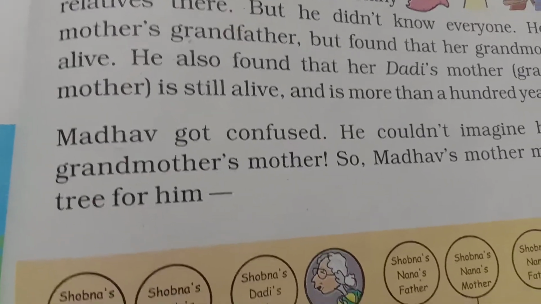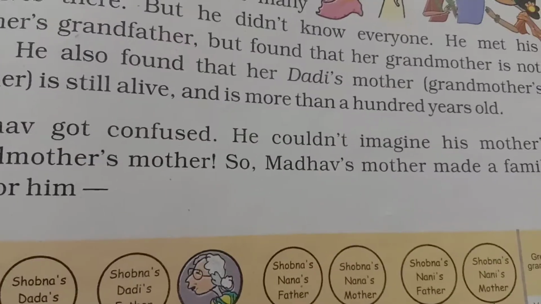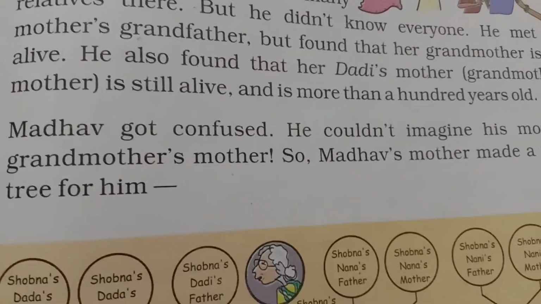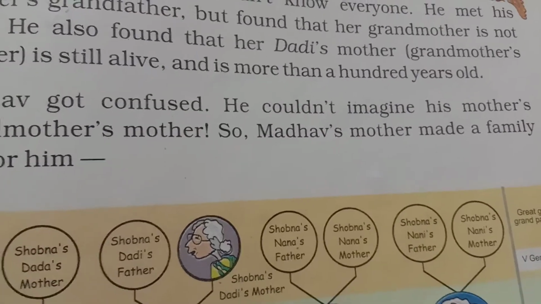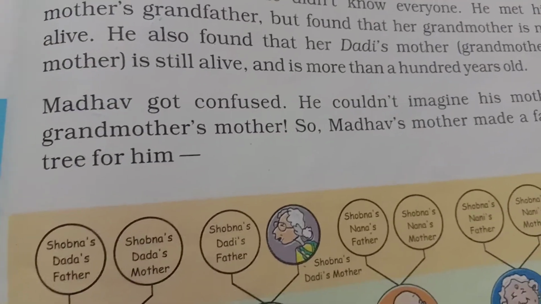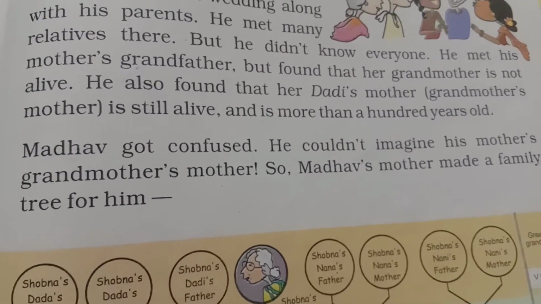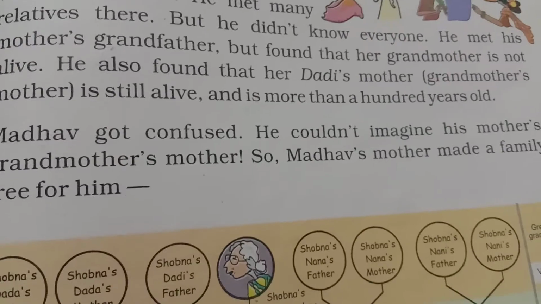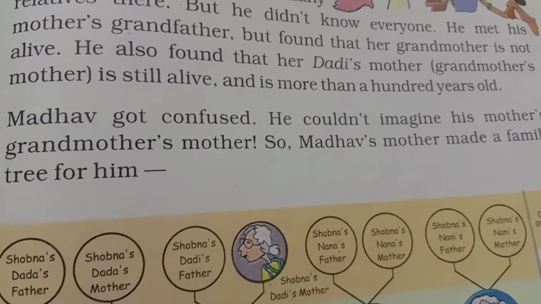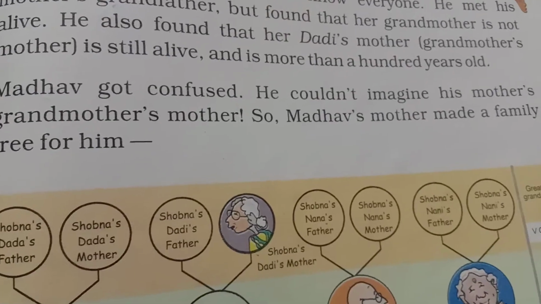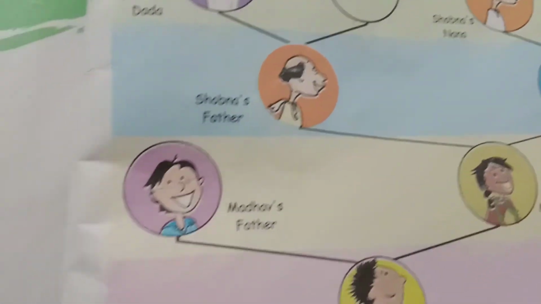So Madhav got confused. He could not imagine his mother's grandmother's mother. Madhav got confused because of all these grandmothers and great grandmothers. So Madhav's mother made a family tree for him. So here we have the family tree.